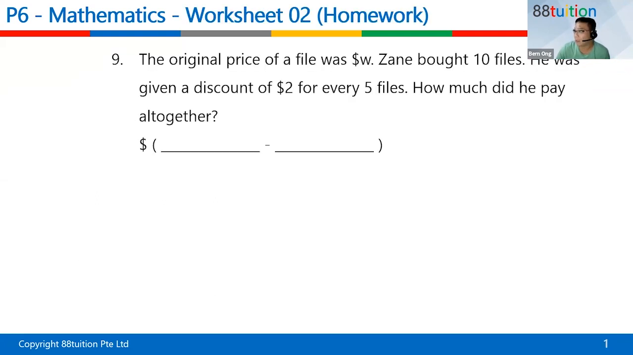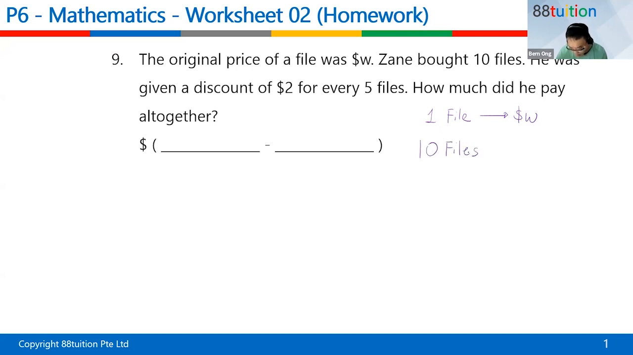So moving forward, let's go into last week's lesson. Last week, we got 2 questions we haven't finished yet. It's an algebra question. Let's quickly go through it. And today, our main focus will be on fractions. So the original price of one file is given as $W. This person bought 10 files.